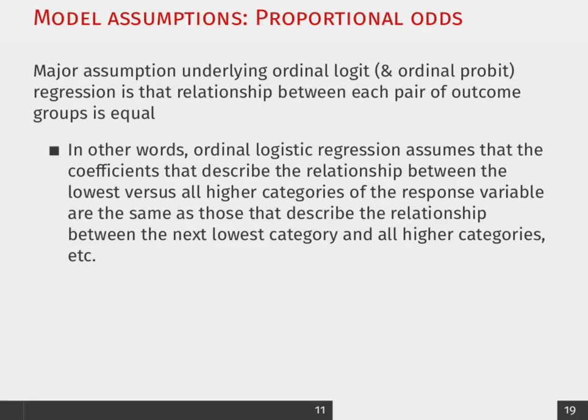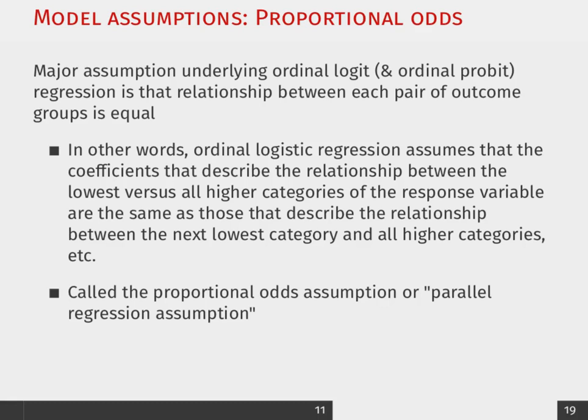right? We want to make sure that the relationship is essentially constantly increasing or constantly decreasing as we move from category to category. And we call this either the proportional odds assumption or the parallel regression assumption. So again, you can imagine, and this is exactly what we're going to do, is if we ran a regression where we had just a logit, where the outcome was the baseline, let's say category J, moving from J to J plus 1. So we just have a binary outcome, and then we do it again for J plus 1 and compare it to J plus 2.